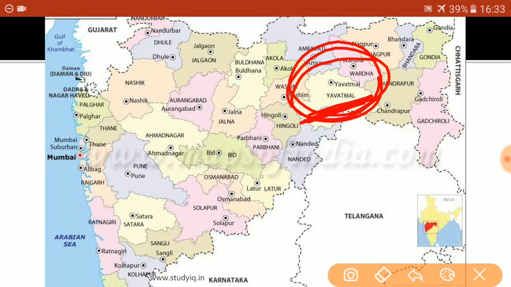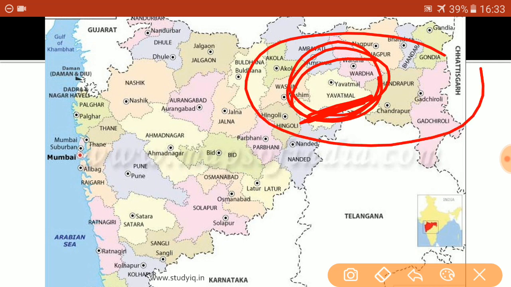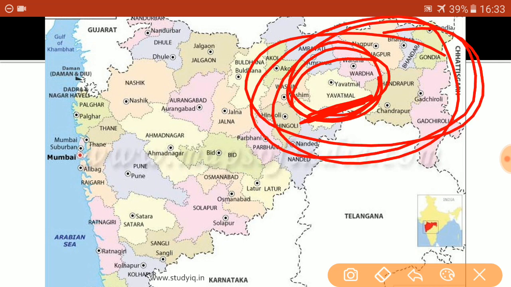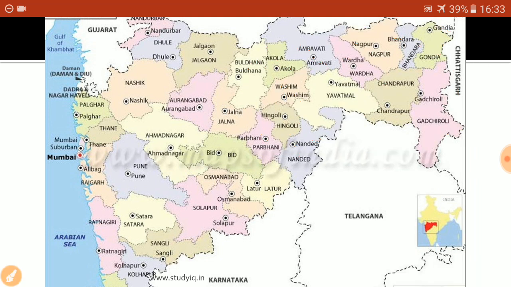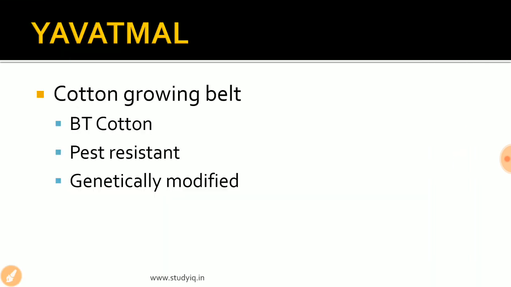Vidarbha region, as you would have heard earlier, the Nagpur region, the Wardha region, the Yavatmal region are basically the drought prone areas of India, and it is in this region that every year hundreds of farmers commit suicide. So this area is one of the most vulnerable areas from the agriculture and the farmer point of view. Now coming to the specific details of Yavatmal area, this is basically a cotton growing belt of India. A large amount of cotton is grown in this particular region.